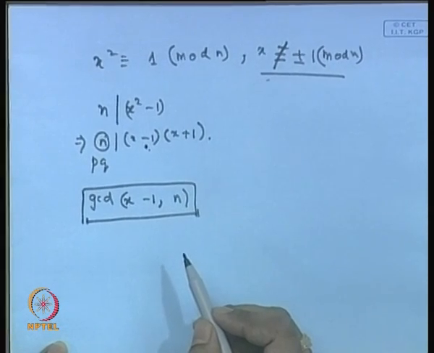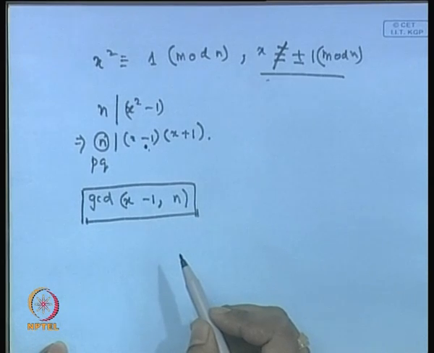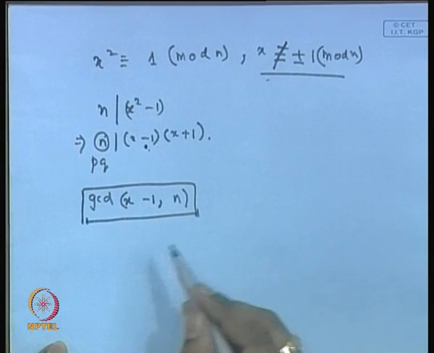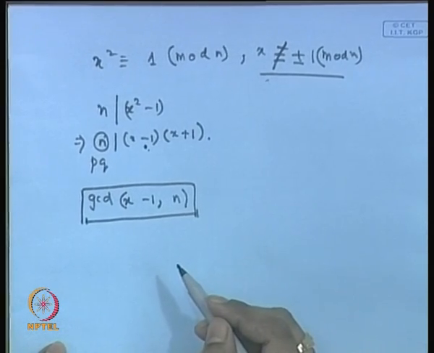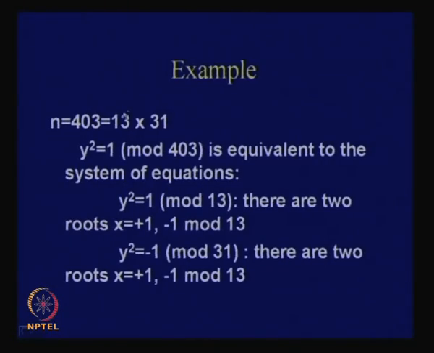So, we are interested in finding non-trivial square roots of 1. Okay. This philosophy is the same as what we have seen in the previous algorithms. So, we have got more examples to clarify this point. Let us consider 403, which is a product of 13 and 31.